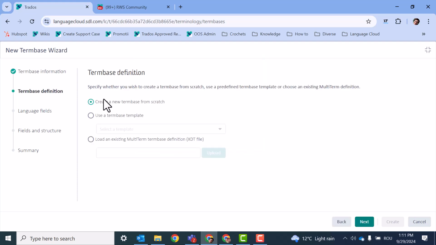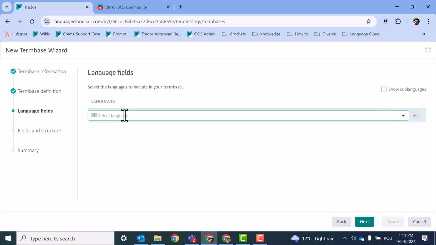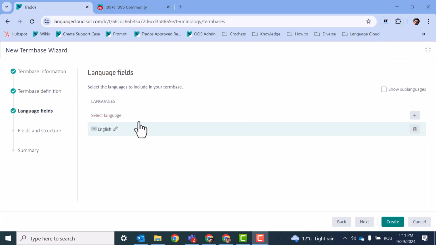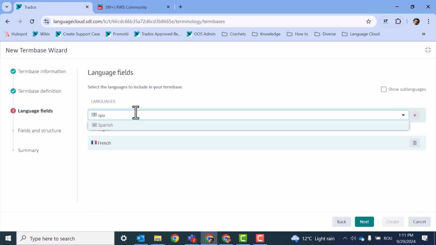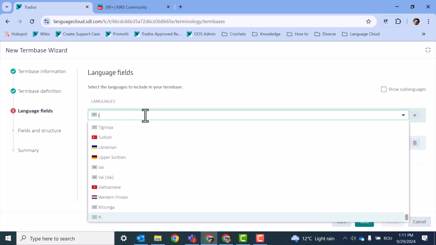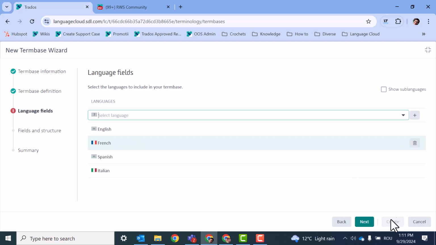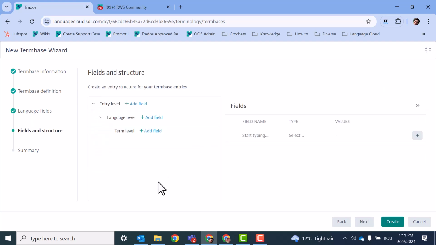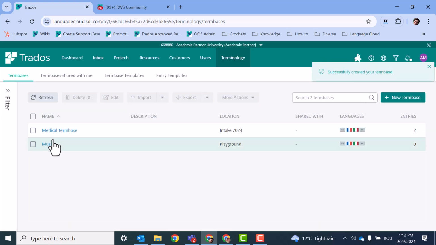Okay, next. Create from scratch. We go and add our 4 languages, English, then we add French, then Spanish, and Italian. We click on next. Here we leave it by default and create. Now our term base music is created.